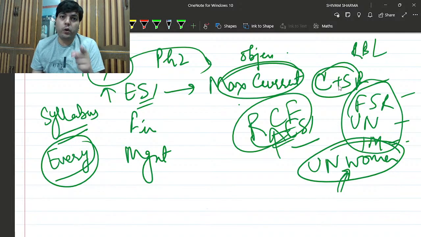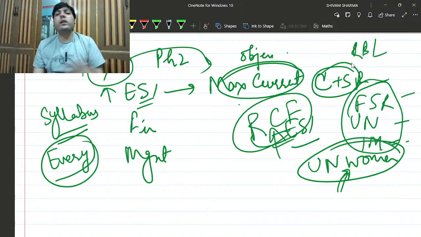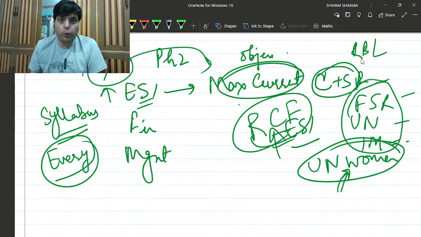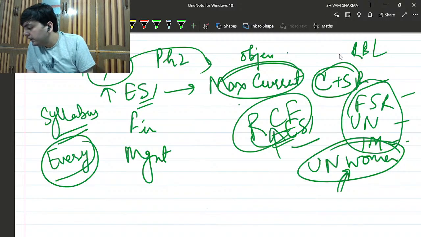So to make sure that every report is covered thoroughly, you need to understand that these reports must be covered from the original documents themselves, and you can revise from any summary available in any coaching institute. But first, because the time is more, you need to understand every report from the original document. This is what I wanted to say.